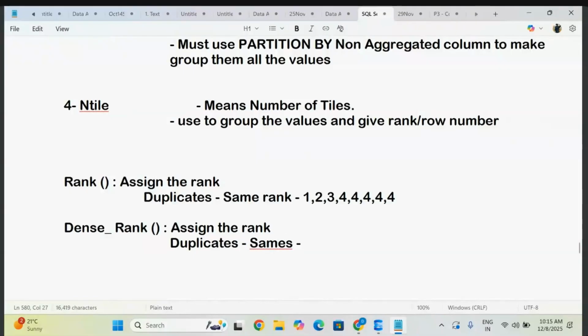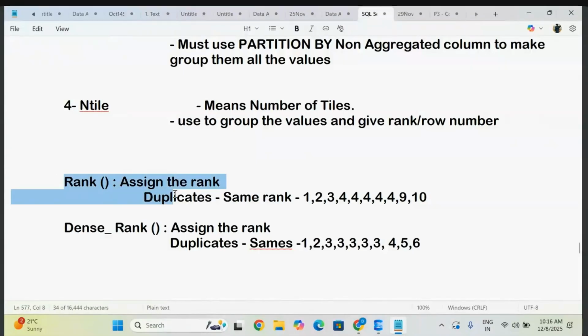But observe here, whenever you get the same rank, for example you are getting the same rank for the third rank, it is not going to skip the order. But here observe: 1, 2, 3, 4, 5, 6, 7, 8. The next immediate number is 9 and 10. So many numbers, 4, 5, 6, are missing. That is called a skip. That is what we call the rank function here. In Power BI we used to call it a skip rank. The terminology is very simple. In your Power BI you can understand skip means it is skipping the rank order.